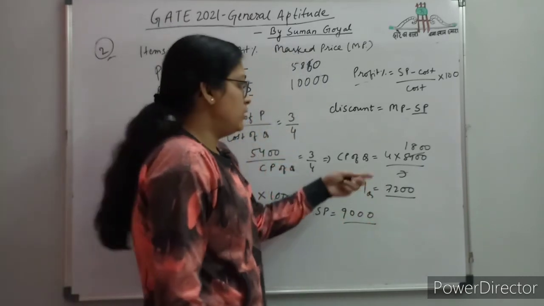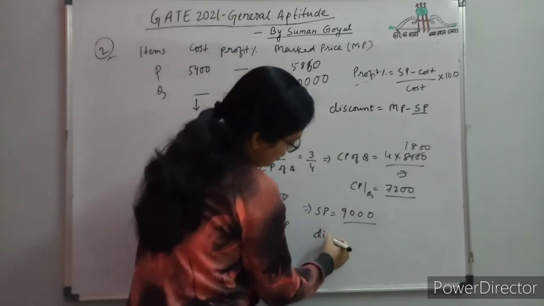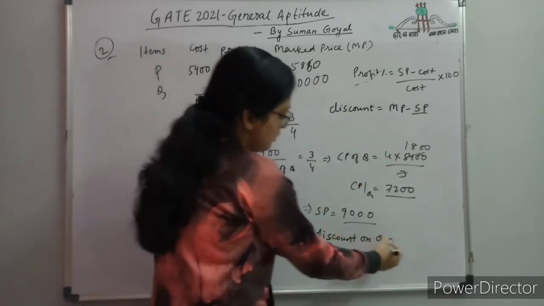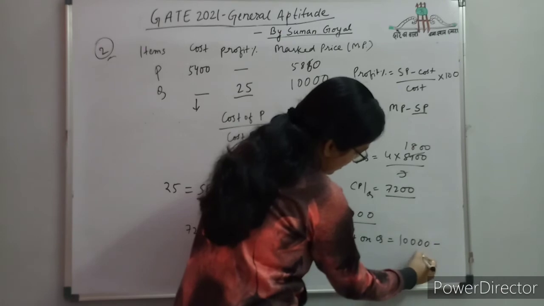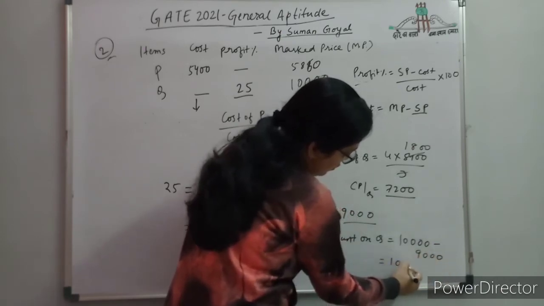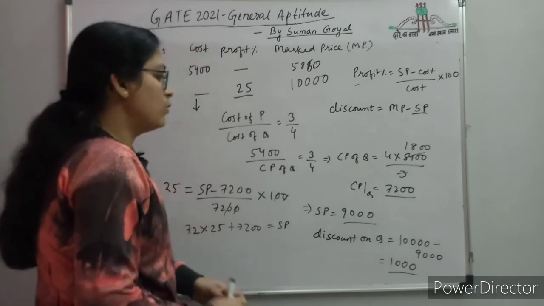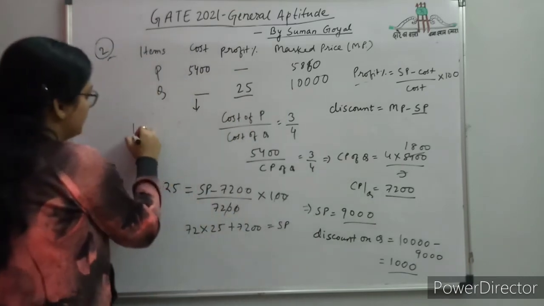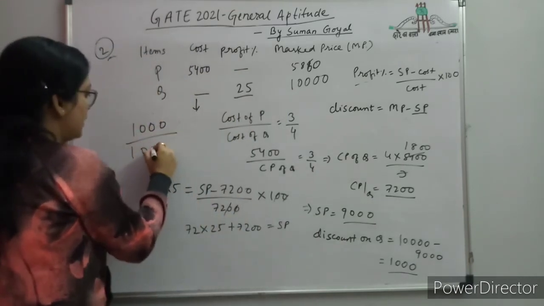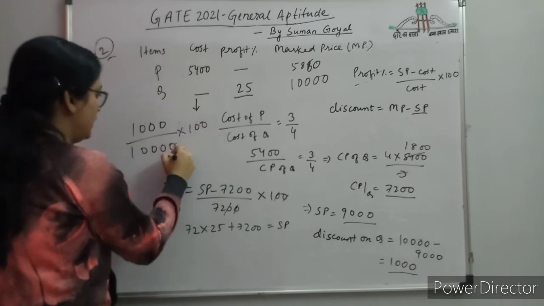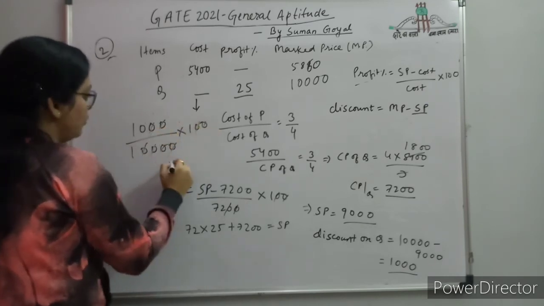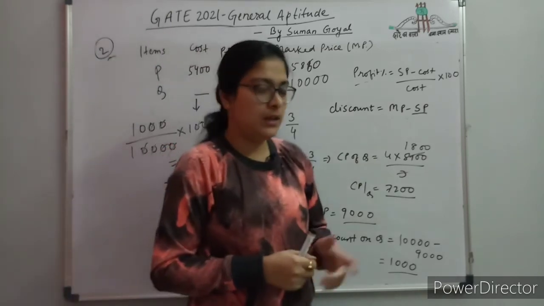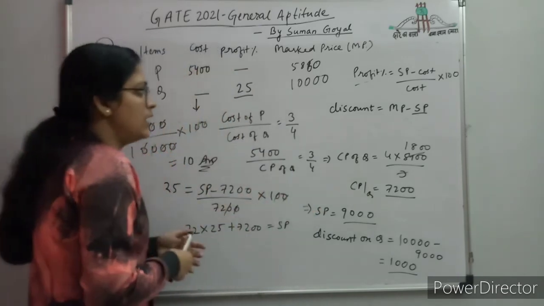See friends, how simple this question is. Now nothing more needs to be done with the selling price. What will the discount be? Discount on Q: mark price is given as 10,000 and selling price came to 9,000 from here. So 1,000 is the discount, but in the question you are asked to find the discount on Q as a percentage of mark price. So simple, we will find it as a percentage of mark price. So 10 is the answer for this question. It was a very simple question, nothing much. Follow step by step and you will get the answer.